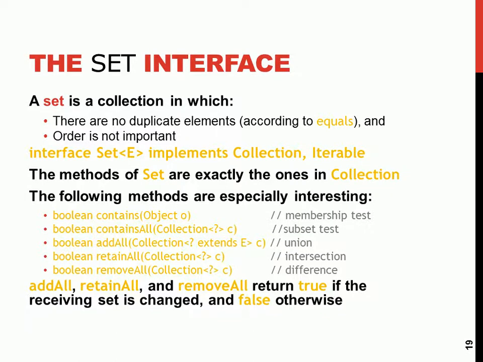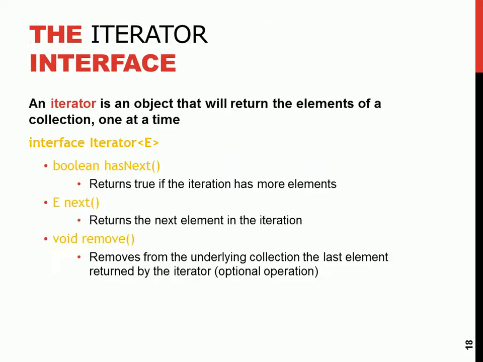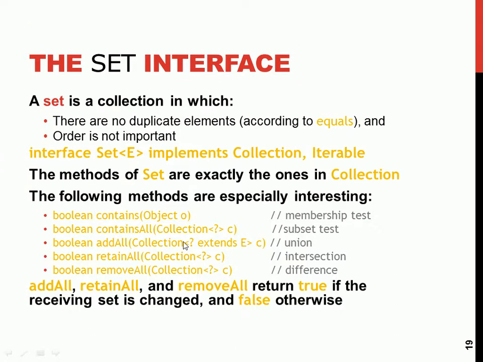So the set interface. Now if you move from collection methods, you are moving down, so you're in the set interface. You know in inheritance, when you inherit, you can override a method and give it other meanings. So this set interface also has these methods. Don't forget, there are no duplicate elements, and the order is not important when it comes to set. Set interface implements collection and iterable.